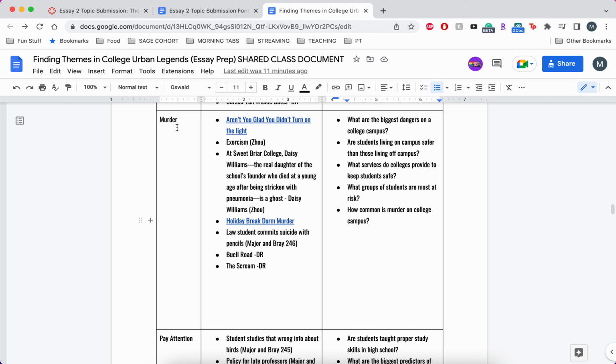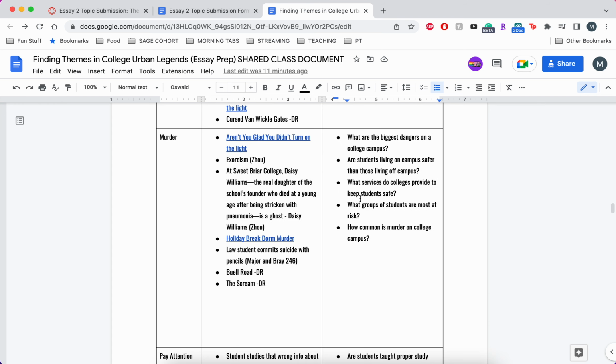So what we would want to do is think about, okay, college students aren't actually worried about murder, but they probably are worried about being safe, and they're worried about whether a college campus is somewhere safe for them. So that would be something we would look into for our research topic.